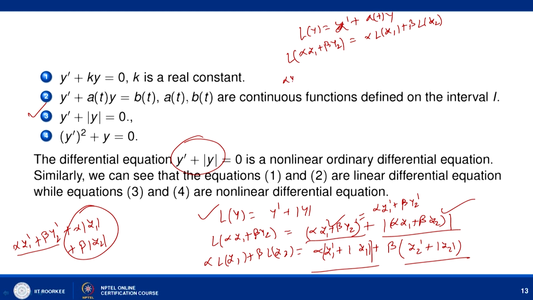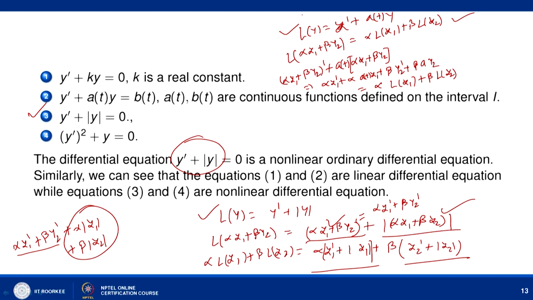This is alpha y1 plus beta y2 dash plus AT times alpha y1 plus beta y2, and when you simplify you will get alpha y1 dash plus alpha AT y1 plus beta y2 dash plus beta AT y2, and this you can write as alpha times L of y1 plus beta times L of y2, that is your right hand side.